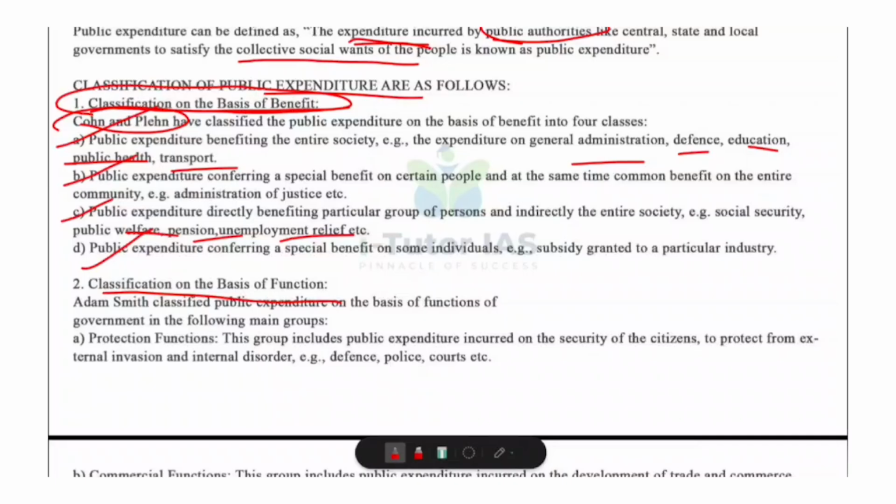So these are the classification on the basis of benefits. What are they? Expenditure that benefits the whole society. Then expenditure that gives a special benefit to some people but also common benefit to society. Then expenditure directly helping a particular group but indirectly helping the entire society. And also expenditure that gives benefit to a particular individual.